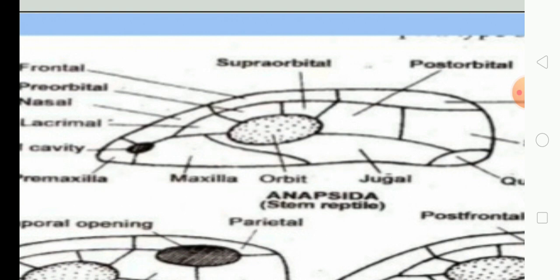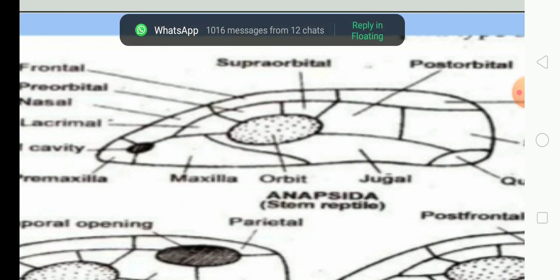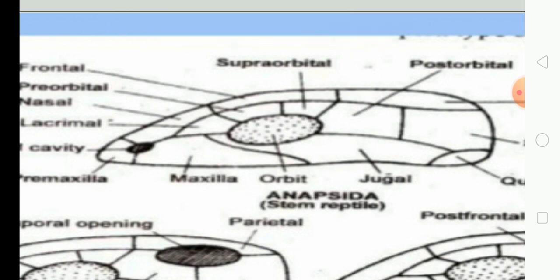This is the characteristic feature of the extinct reptiles, which are called stem reptiles. That is, they have given rise to the modern day reptiles. An example is Seymouria. Only two living forms, turtles and tortoises, have this kind of anapsid skull without any temporal fossae.